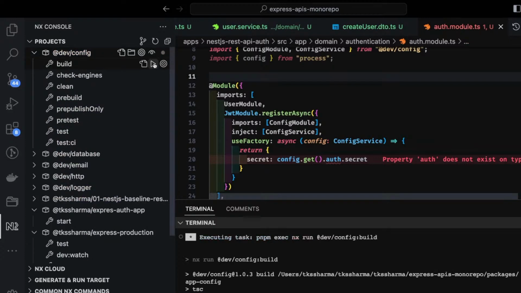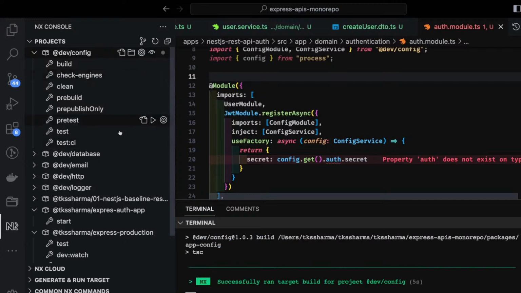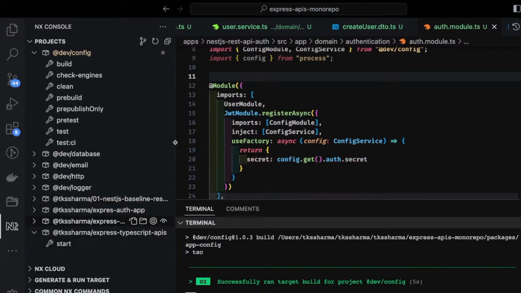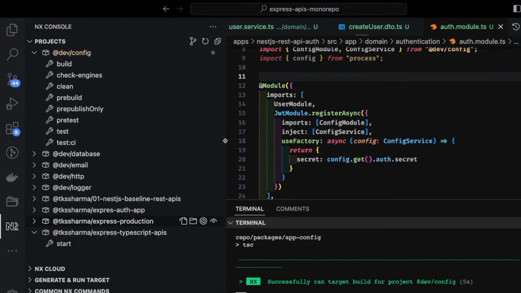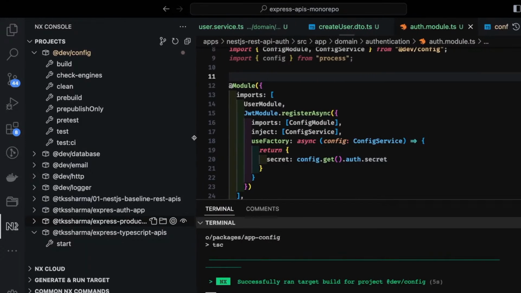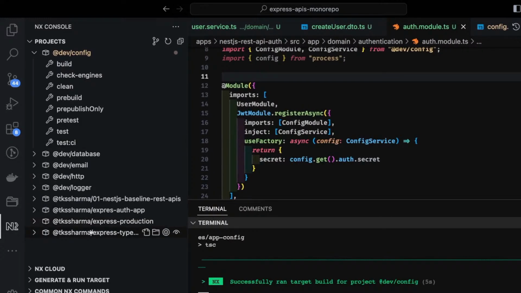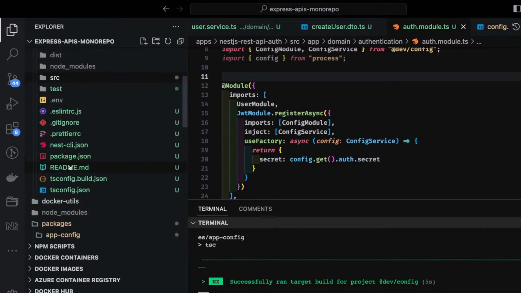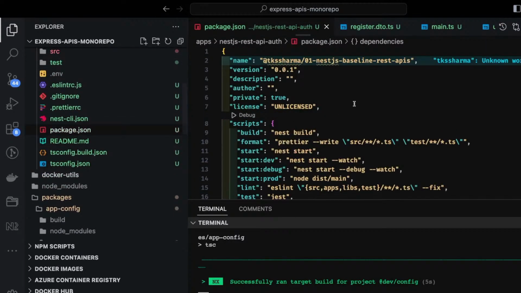Building means whatever I have done in this mini package, configuration package. This looks fine, and then I will try to build our application, which is Express auth app, Express TypeScript. Okay, let me see what is the package JSON we have added. So what namespace we have added?